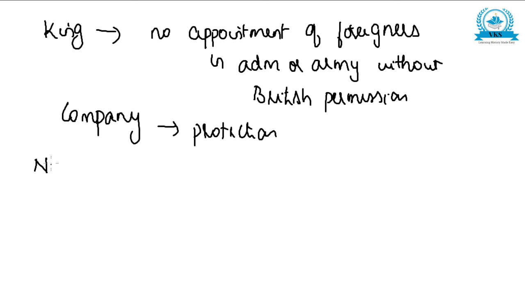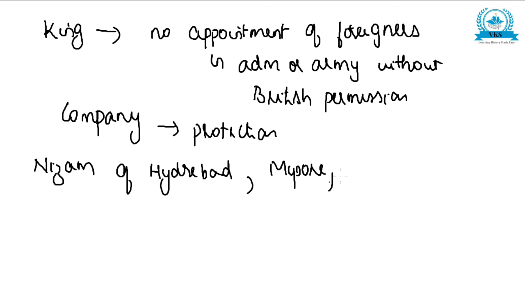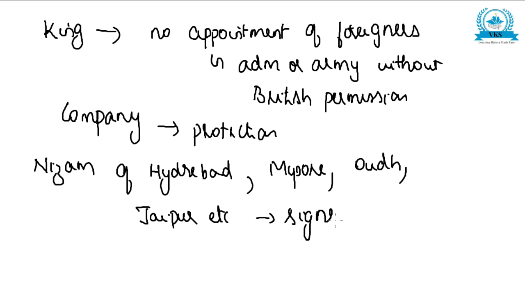Now the first king to sign this was the Hyderabad Nizam. Hyderabad Nizam signed it first. Then later rulers of Mysore, rulers of Oudh, Jaipur, etc., all of them signed the Subsidiary Alliance, and it was very visible that it was the policy of the British for expanding their empire in India.